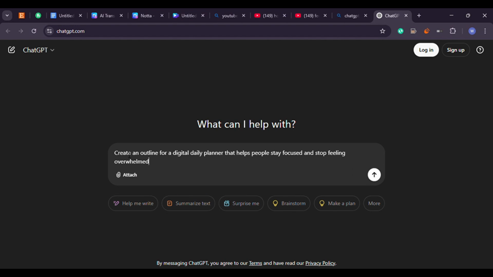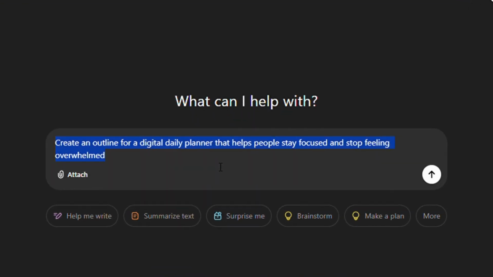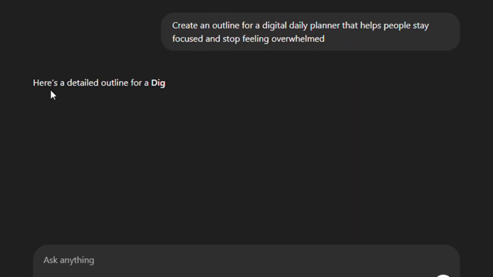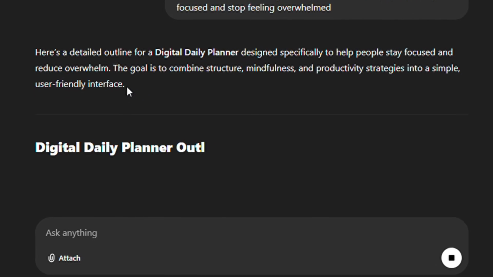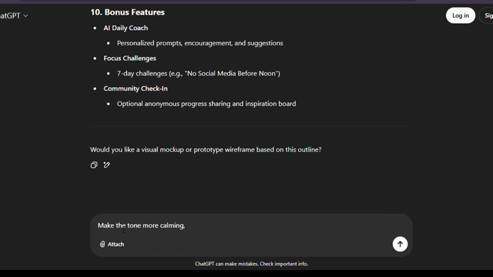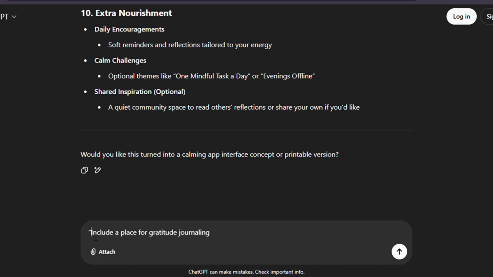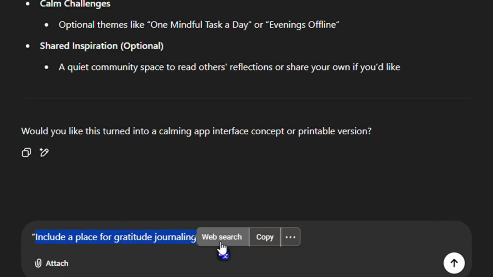Your first prompt can be simple. You might say, create an outline for a digital daily planner that helps people stay focused and stop feeling overwhelmed. What ChatGPT will give you is a basic structure. Take your time here. Don't just accept the first version it gives you. Keep refining it by saying things like, make the tone more calming, or include a place for gratitude journaling. You're shaping the product right inside the chat.